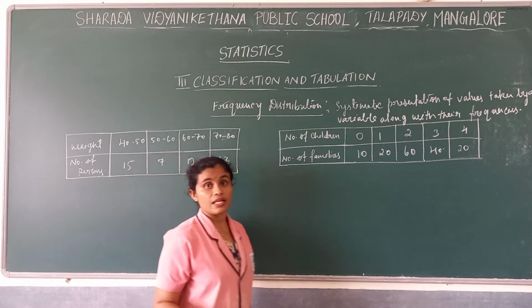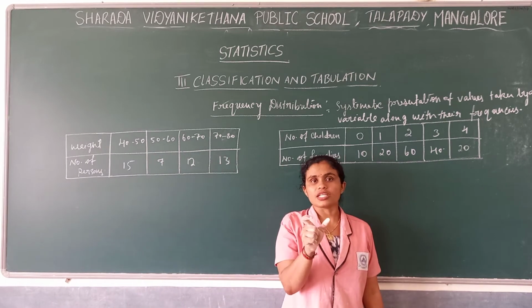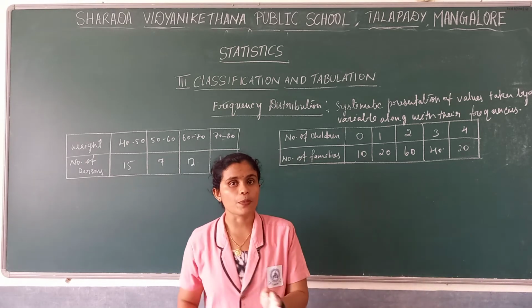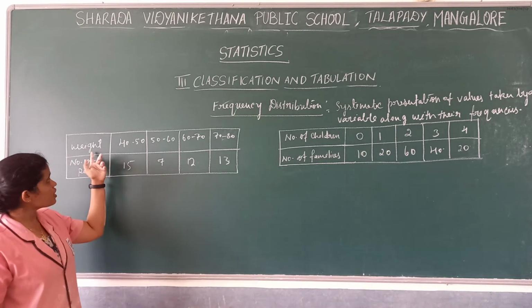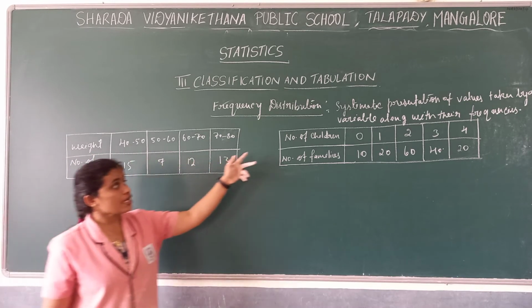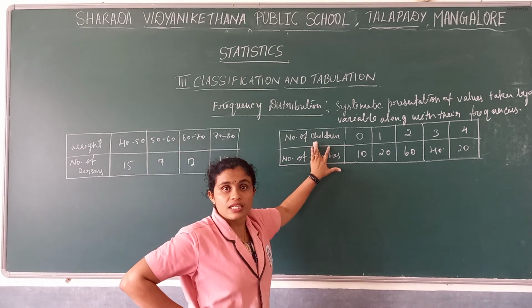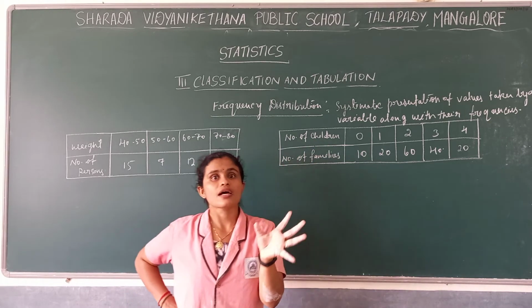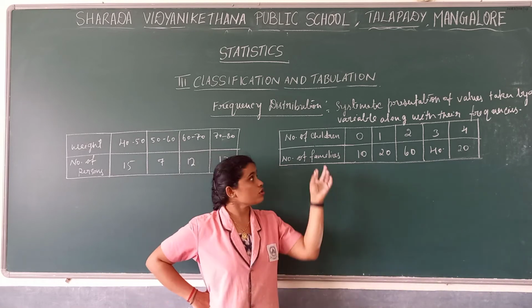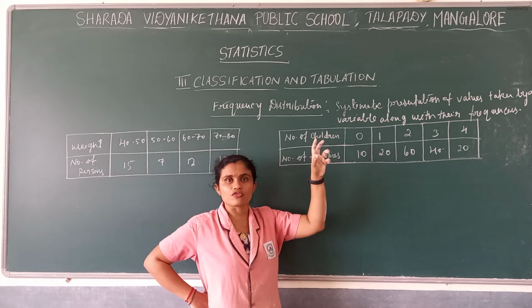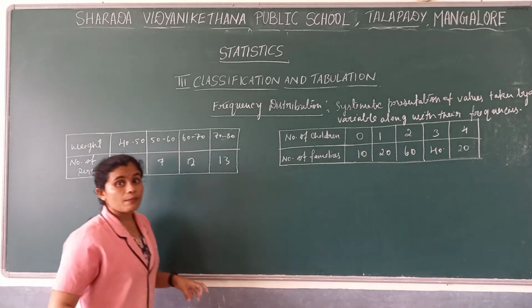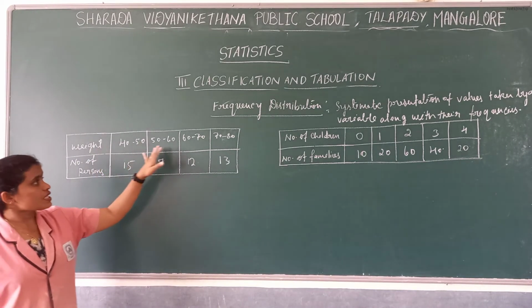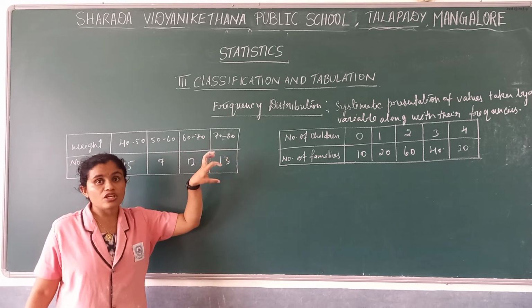What is a variable? A variable is a quantitative characteristic which varies from person to person. Weight, the number of children. Children is a characteristic of that particular family, whether they have children or not. Number of children is a characteristic, and we present it in a numerical way.